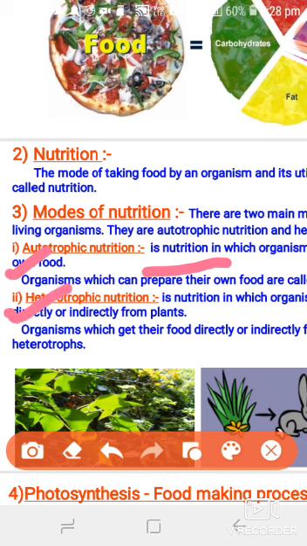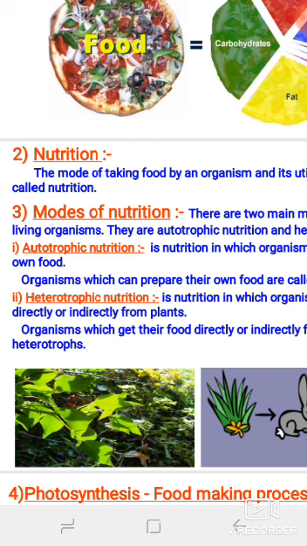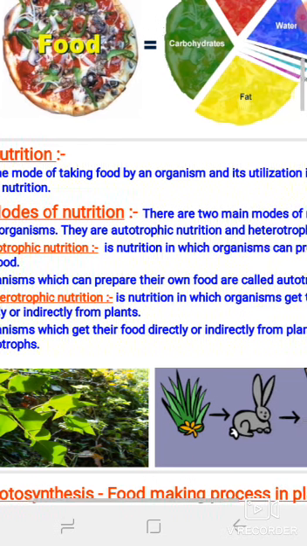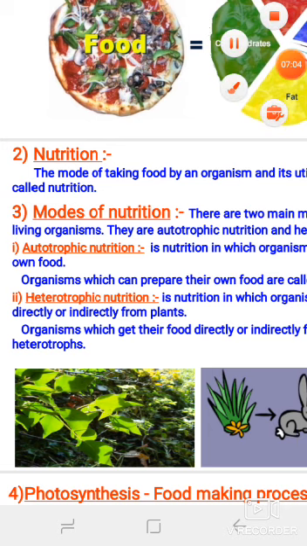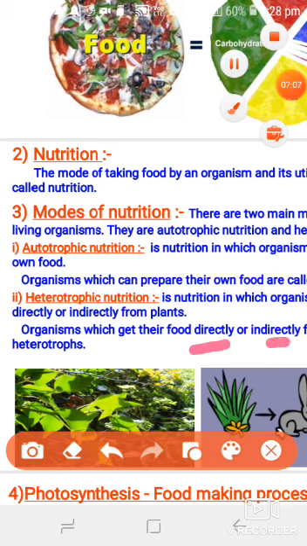Then the second mode is heterotrophic nutrition. What does hetero mean in heterotrophic nutrition? Hetero means other and trophos means nutrition. It means the nutrition is taken from some other sources, which may be either direct or indirect. So what is heterotrophic nutrition?